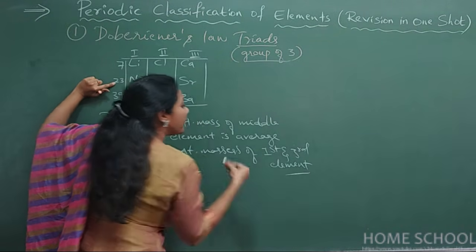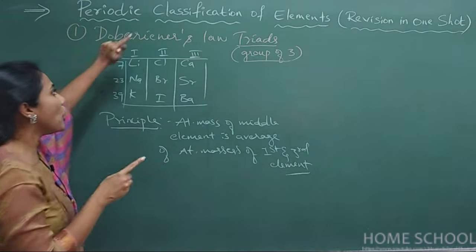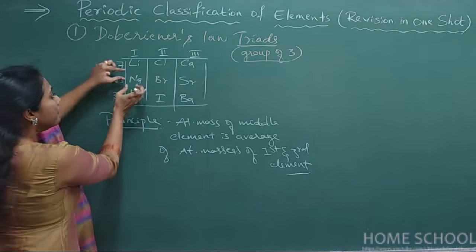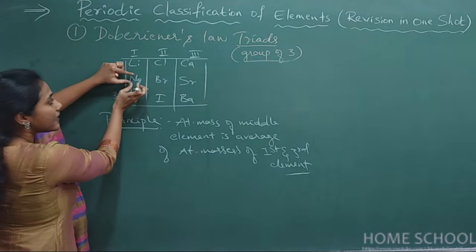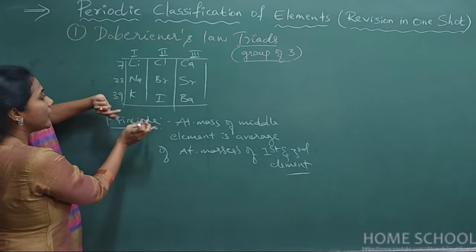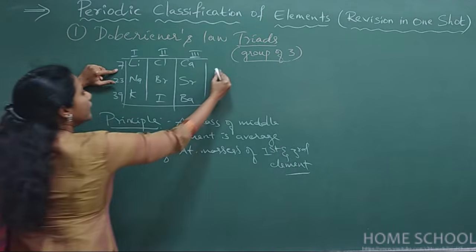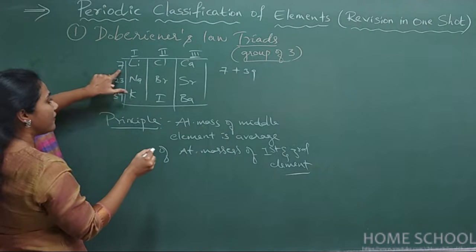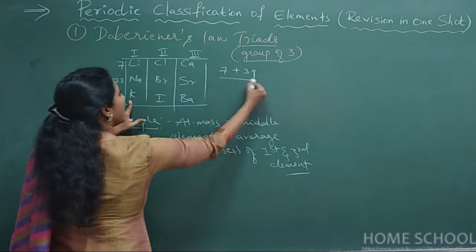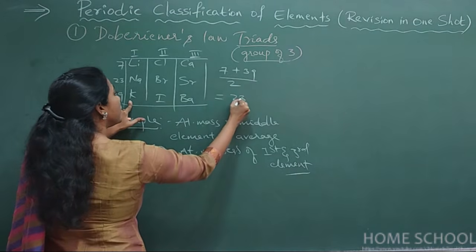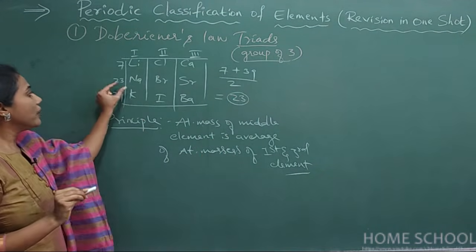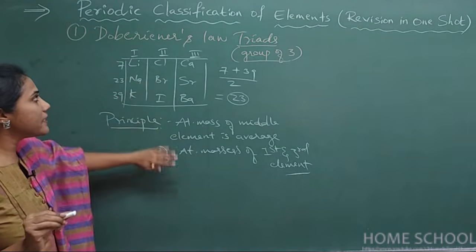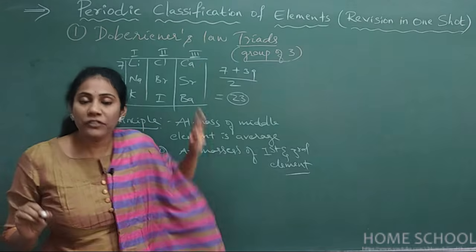If they ask you what is the principle of Dobereiner's triads, this is the sentence you have to write. The atomic mass of sodium here is the average of lithium and potassium. If you want, you can check it out. You take the average of 7 and 39. The first element's mass is 7, the third element's mass is 39, and if you take the average, you will get your answer, 23. So 23 is the atomic mass of sodium, right? So this is the principle of Dobereiner's law of triads.